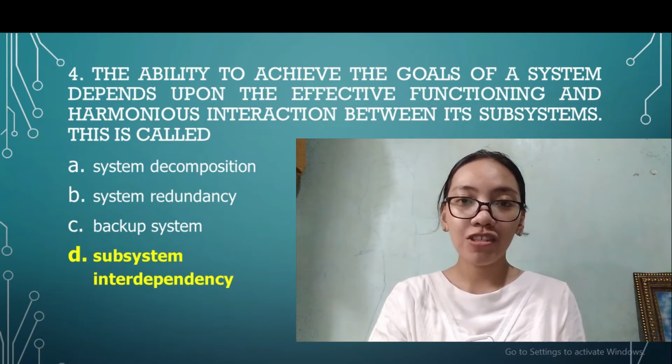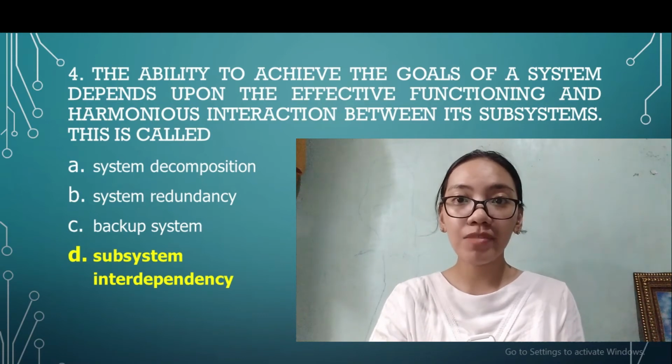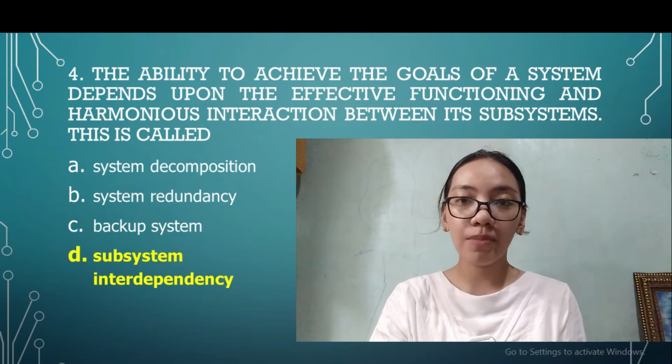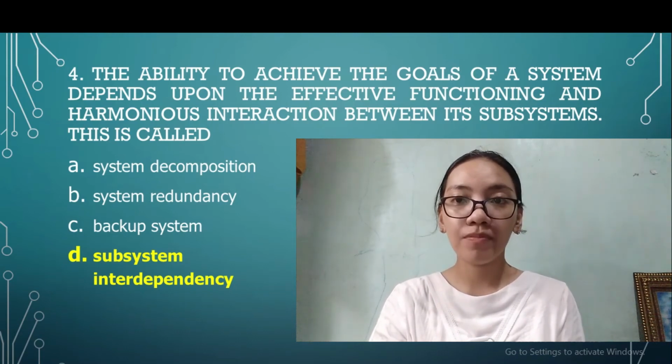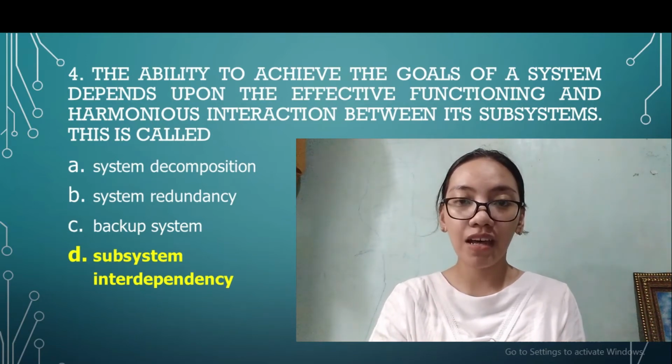And last, letter C cannot be the answer because backup system is just the process of backing up the operating system, files, and system-specific useful or essential data. It is also a process in which the state, files, and data of a computer system are duplicated to be used as a backup or data substitute when the primary system data is corrupted, deleted, or lost.